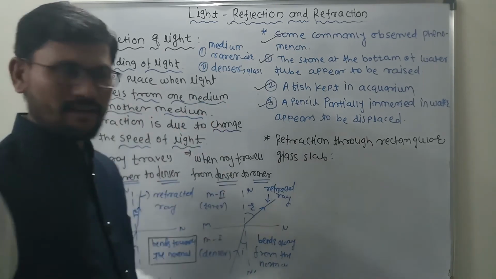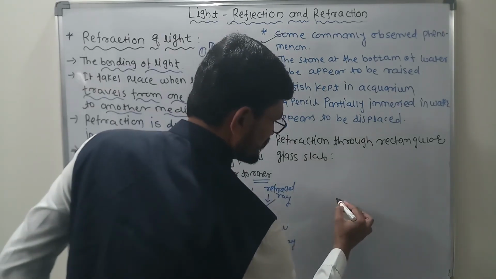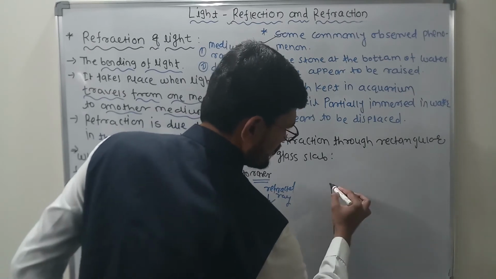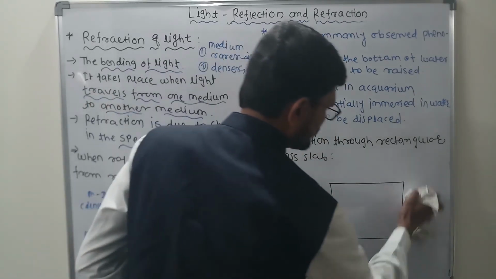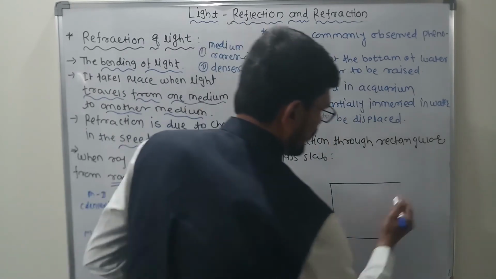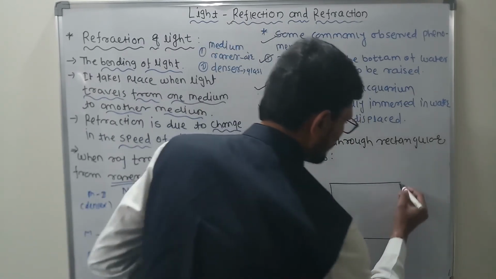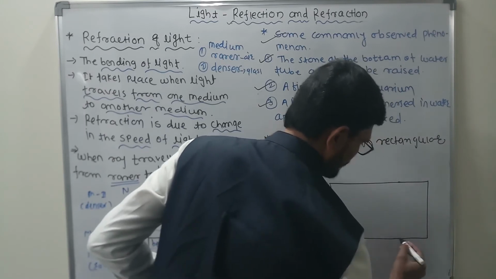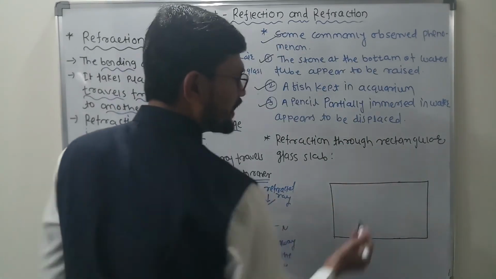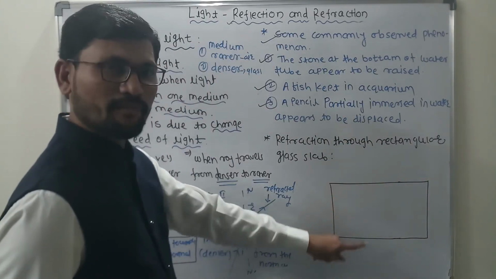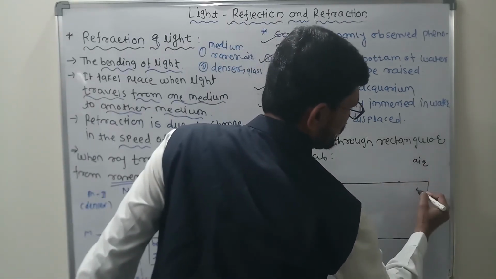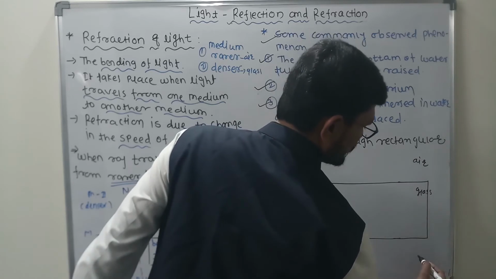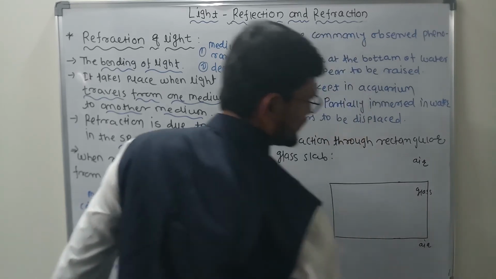We have taken one glass slab. Let us suppose one glass slab is taken. Clear? Now on this glass slab, we are going to make a light incident. This is the air medium, then the denser glass medium, and again the air medium.